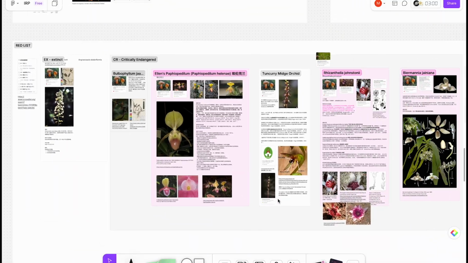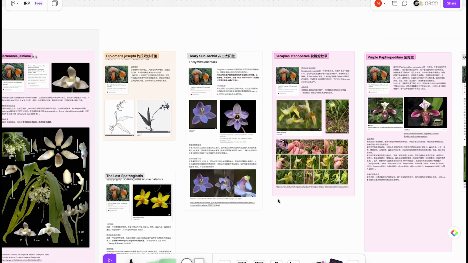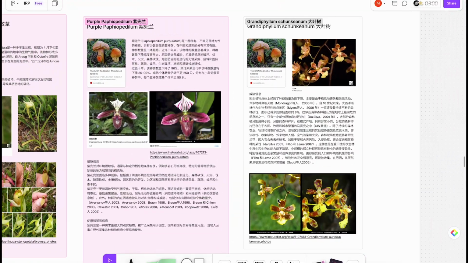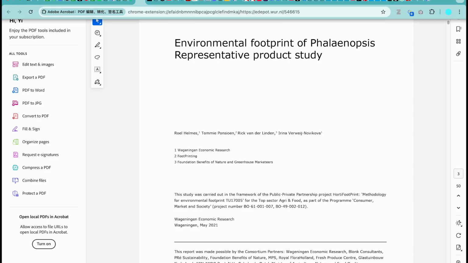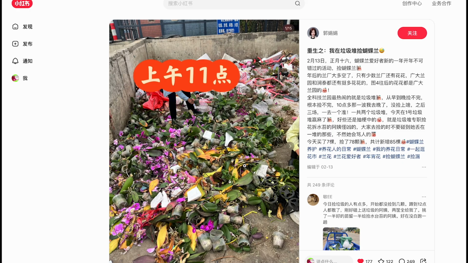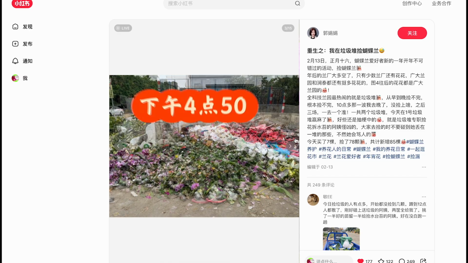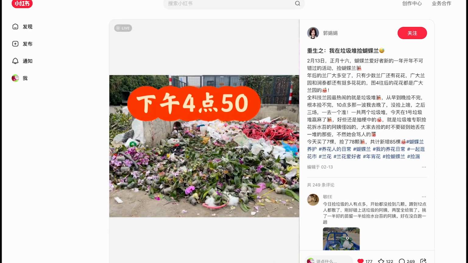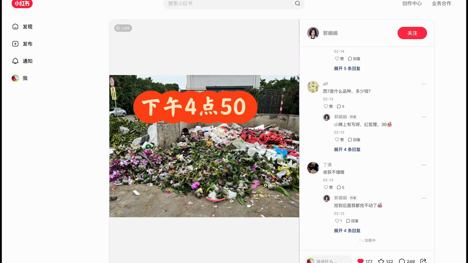I then deep dived into scientific articles and conservation reports to understand the historical and human-driven causes behind each decline. Second, I studied the commercial orchid industry. Modern tissue culture techniques and climate-controlled greenhouses can churn out millions of Phalaenopsis orchids each year, many sold in UK supermarkets for as little as £5. These disposable orchids are marketed as gifts or decor, often within weeks, and are discarded.